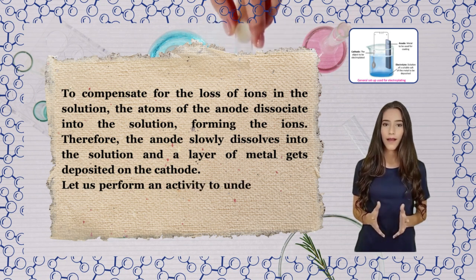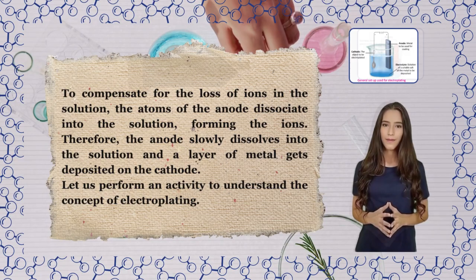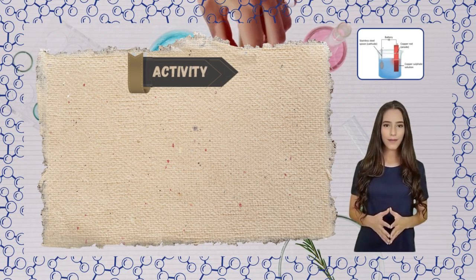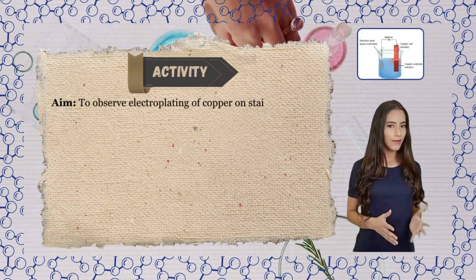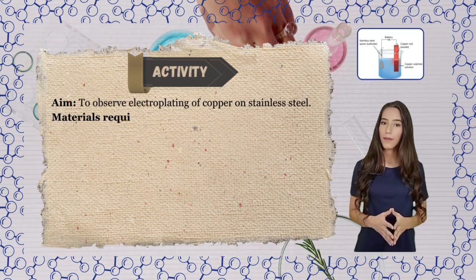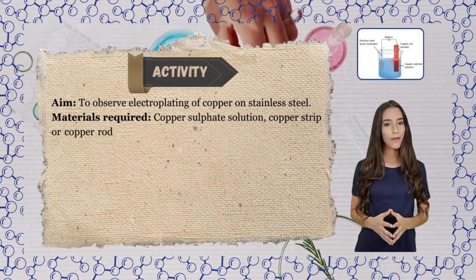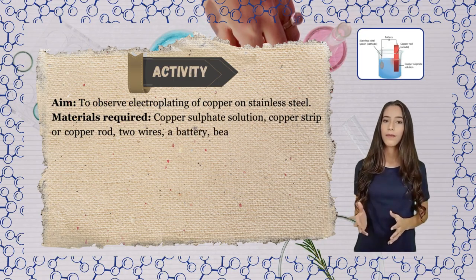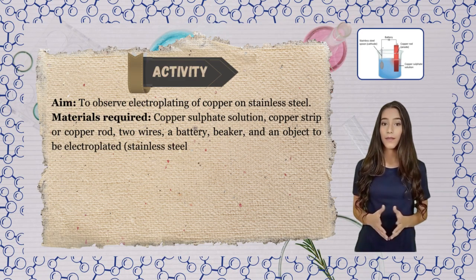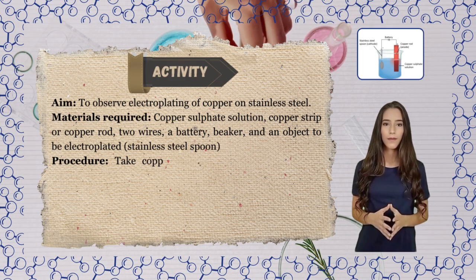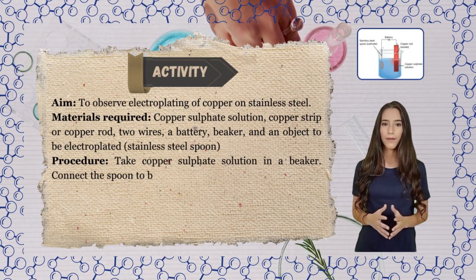Let us perform an activity to understand the concept of electroplating. Activity. Aim: to observe electroplating of copper on stainless steel. Materials required: copper sulfate solution, copper strip or copper rod, 2 wires, a battery, beaker, and an object to be electroplated, a stainless steel spoon. Procedure: take copper sulfate solution in a beaker.